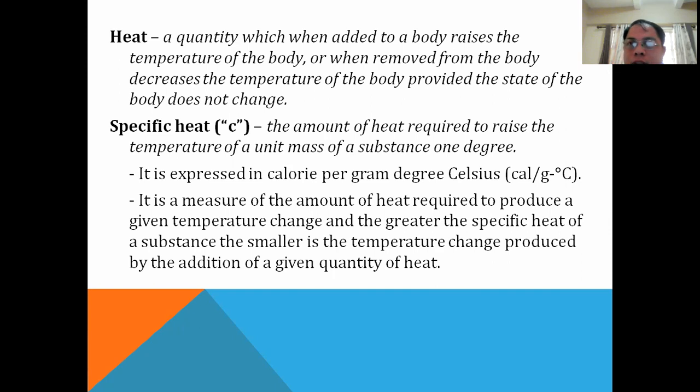Once you know that, for every gram or every mass of that substance, you can know how much heat to use to raise or lower its temperature. And again, we call that the specific heat.